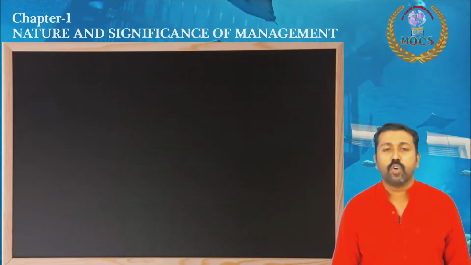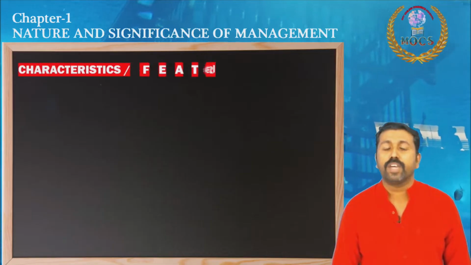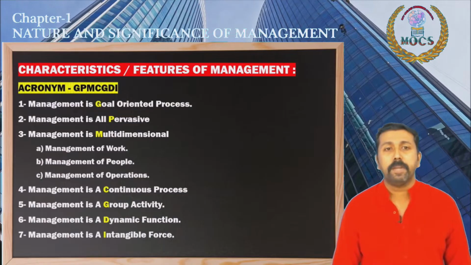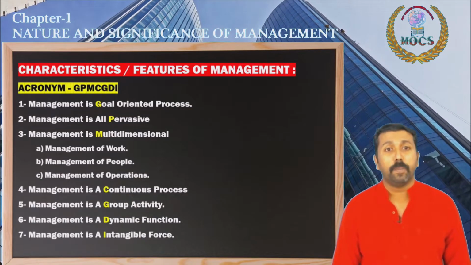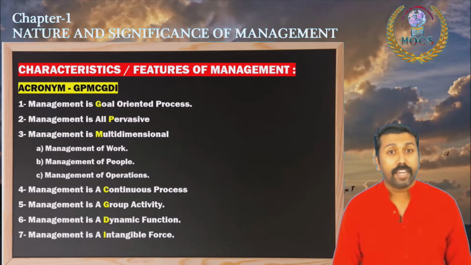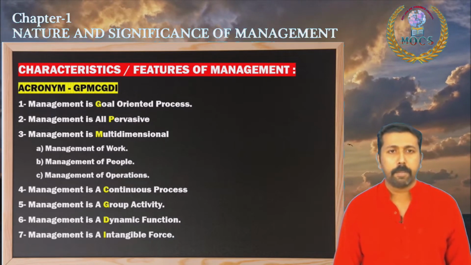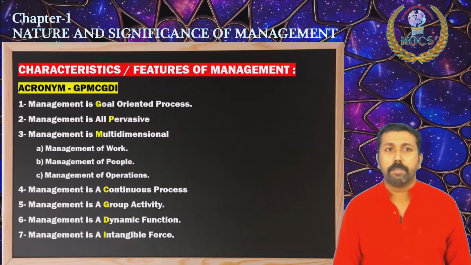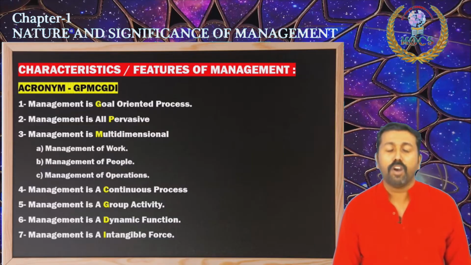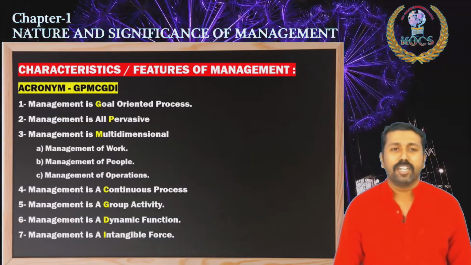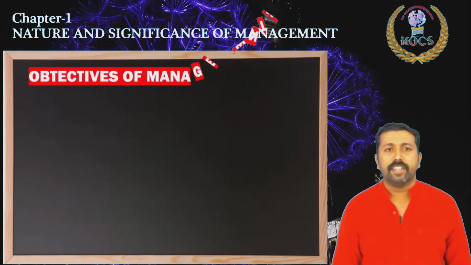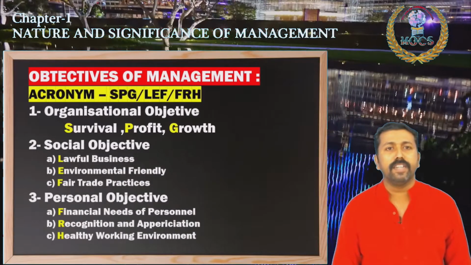My dear students, you know very well it's a very important chapter where we are learning about the characteristics or features of management, and the important points are goal-oriented process, all-pervasive, multidimensional, continuous process, group activity, dynamic activity, intangible activity. Don't forget to remember the acronym, and please note it in your notebook or on paper, then we can remember it for a long time.